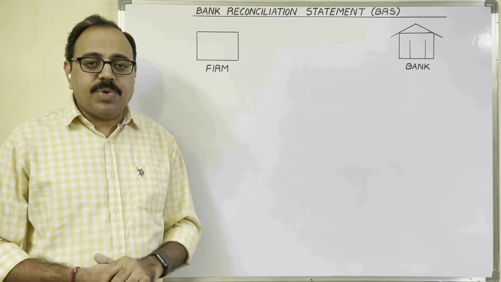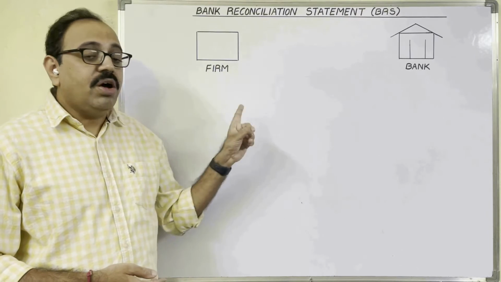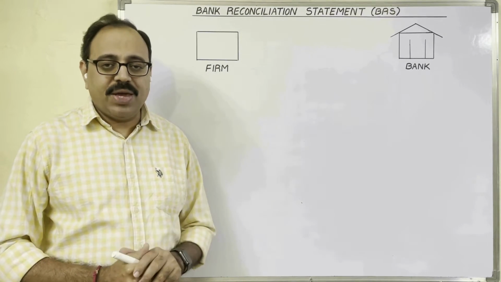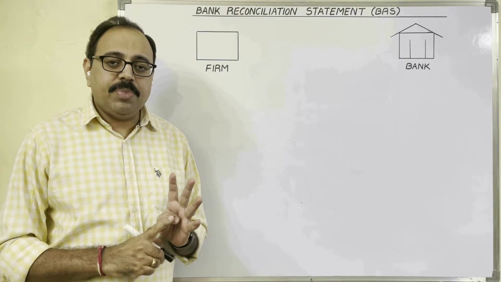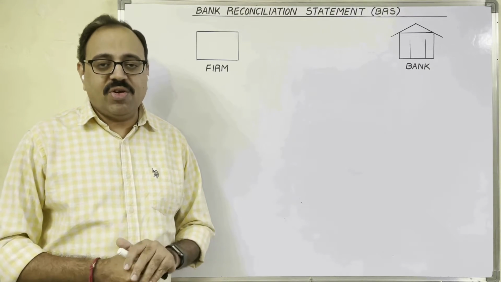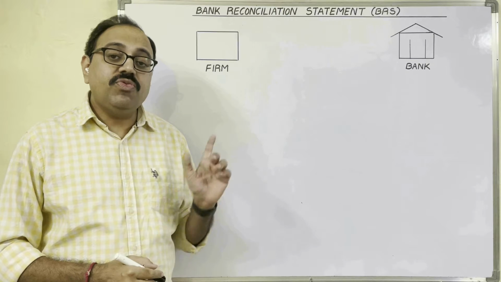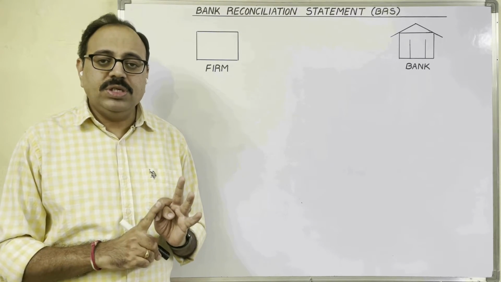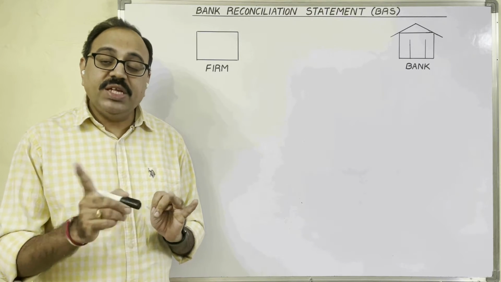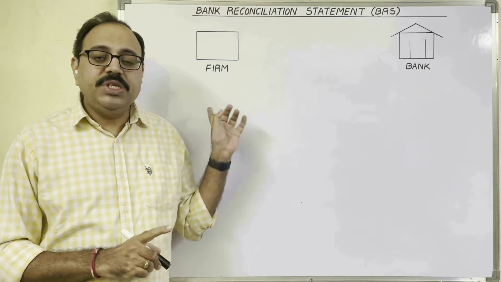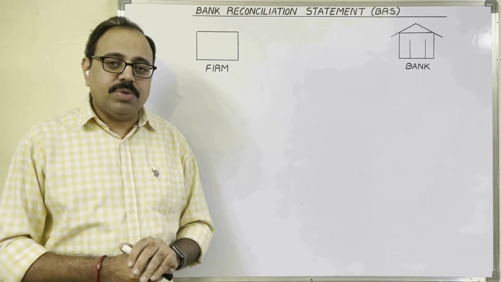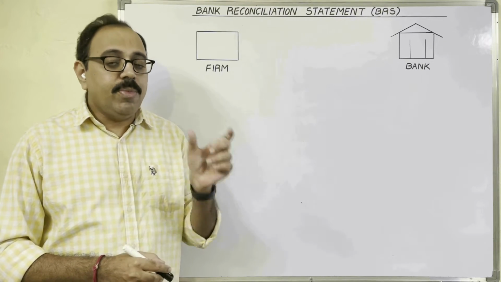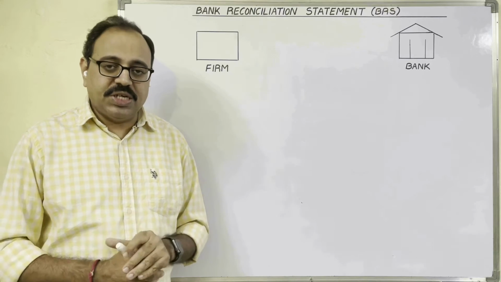Before going to start the problem, let us see the introduction of BRS. Generally, organizations maintain bank accounts for safety purposes and to avail overdraft facility. Banks offer four types of accounts: savings bank account, current account, recurring deposit account, fixed deposit account. For business people, a current account is suitable because there are no restrictions on the number of withdrawals or the amount of withdrawal.